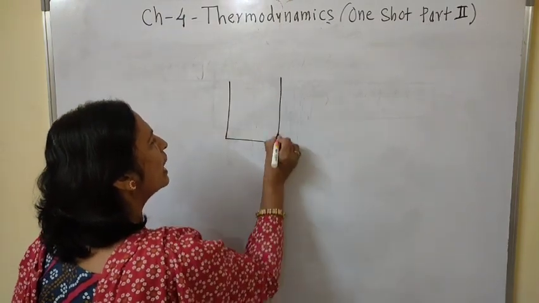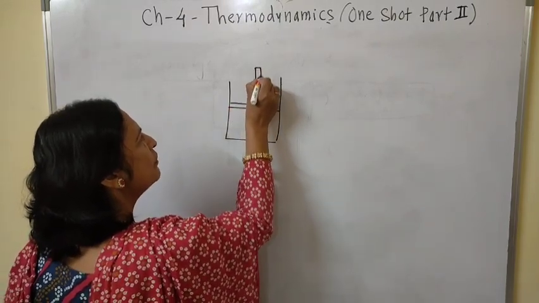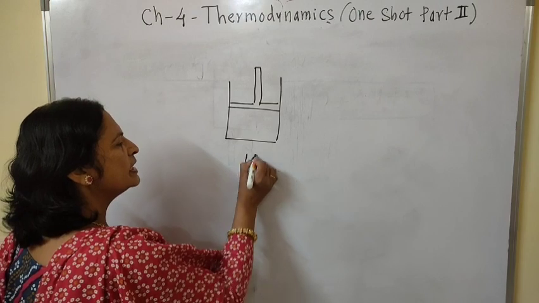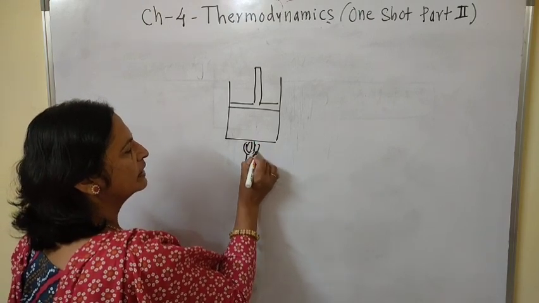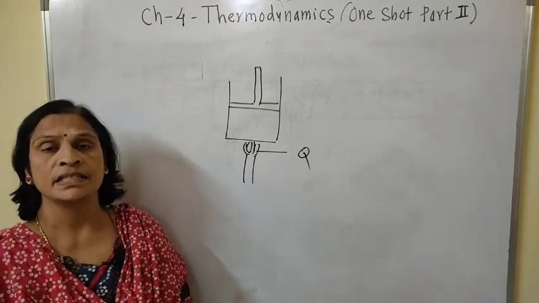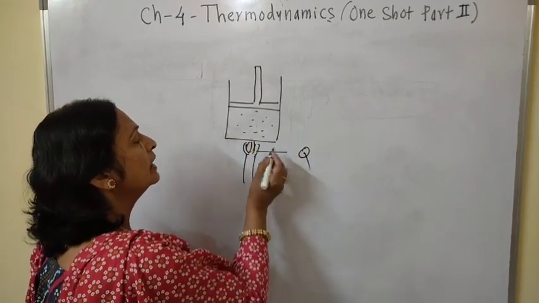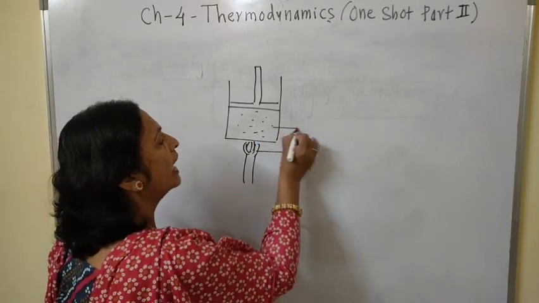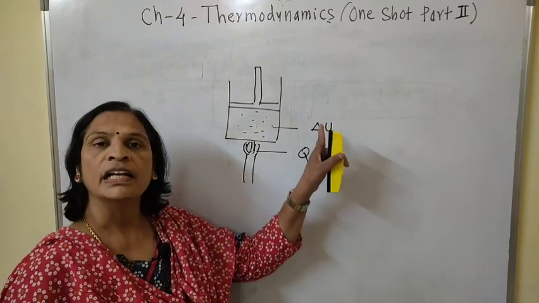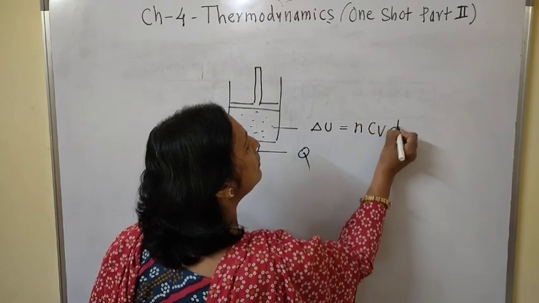Consider a thermodynamic system fitted with a massless, movable and frictionless piston. Suppose Q is the heat supplied to the system. When heat is absorbed by the system, the intermolecular distance between the molecules of this ideal gas increases, and due to that there is an increase in internal energy. Delta U, the increase in internal energy, has the formula n Cv dT.